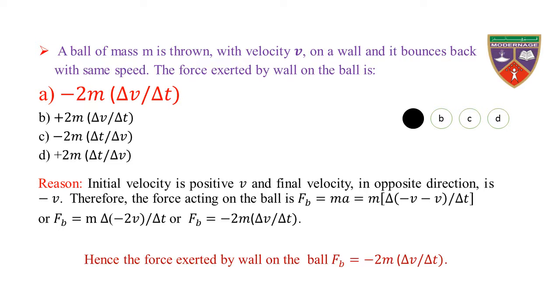Hence, the force exerted by wall on the ball Fb is equal to minus 2m into delta v over delta t.